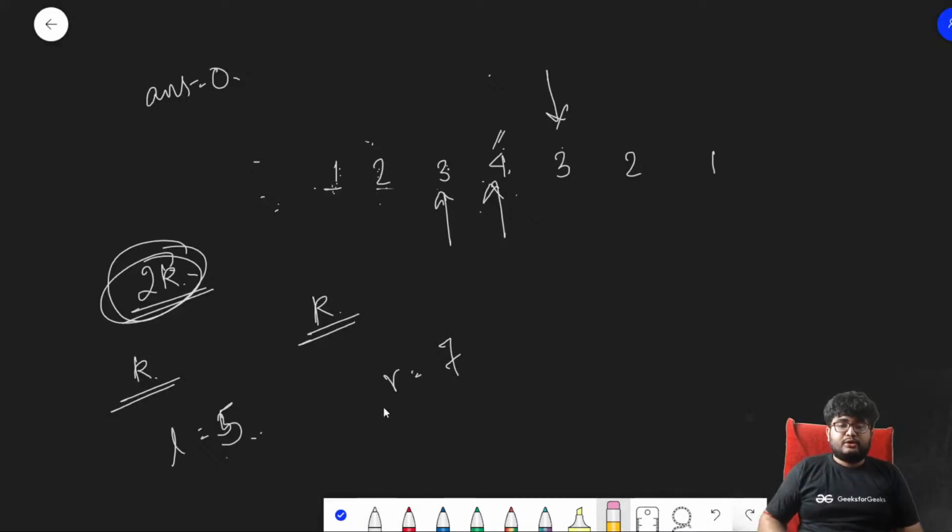So we'll extend more. We'll go to 1, so the left sum will become 6, and the right one will go to 2, so plus 2 makes it 9. Are they same? No. We cannot expand anymore, so we'll stop here. This center is done. Next we'll move to the next center, that is 4 3. Initially we have 4 and 3.